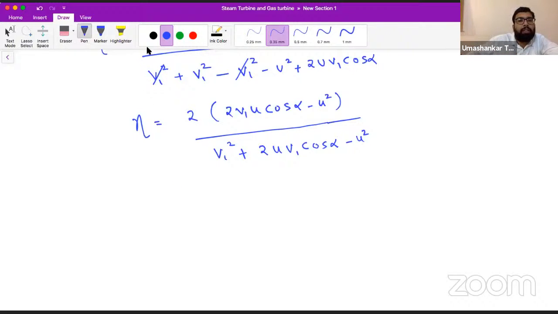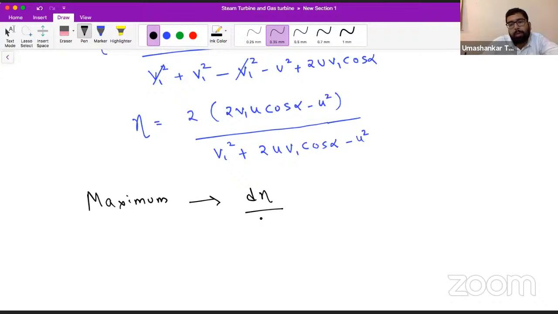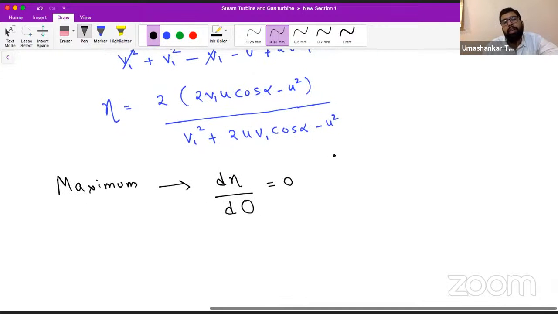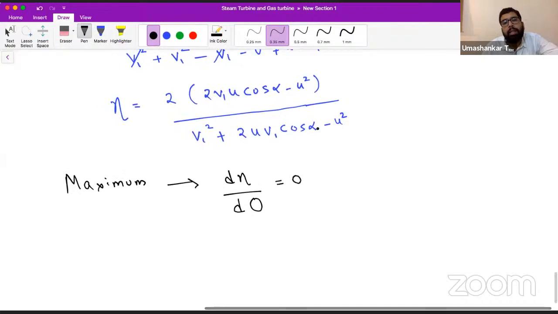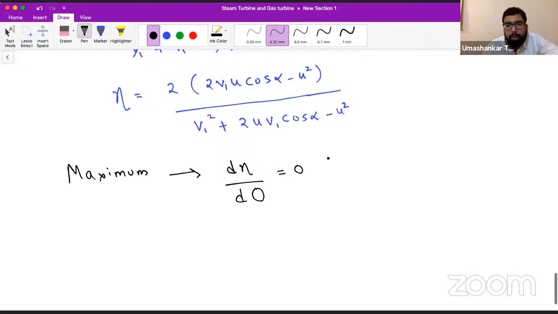As I have already told you, whenever the condition of maximum comes, we differentiate the parameter with respect to some other parameter and put it equal to 0. We may choose to differentiate this with U, but as you can see, the relation is very big. So let us reduce this relation to some easier terms, so that we do not make mistakes while differentiating.